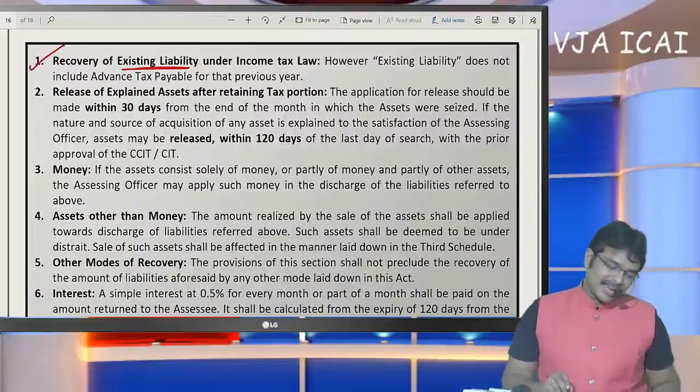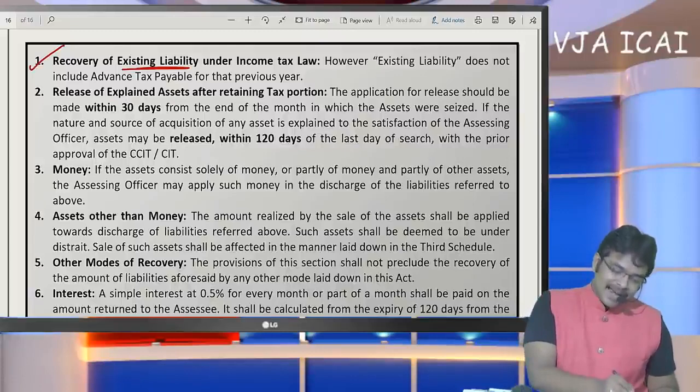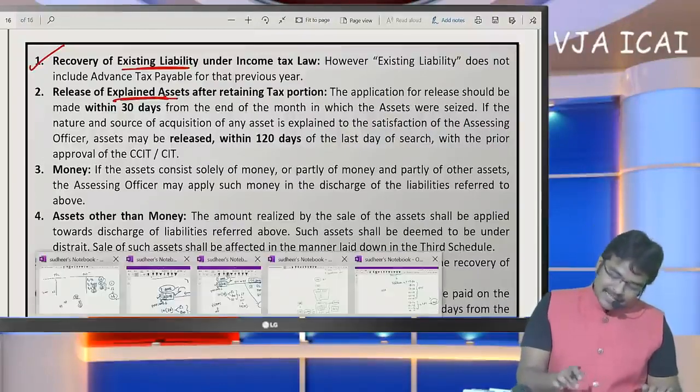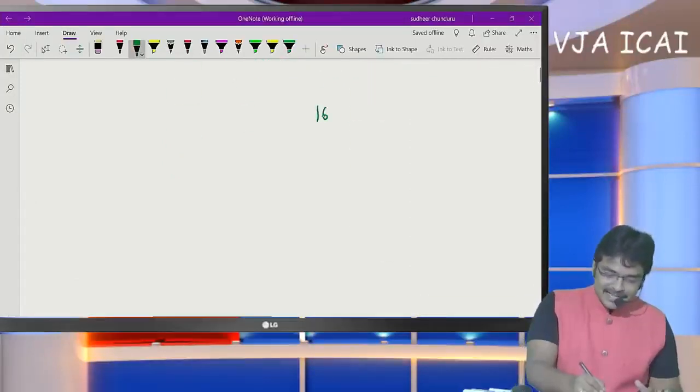Coming to the second point, release of explained assets. Very, very important aspect. Let me present this with an example. If today's search has been completed, 16th May 2020.